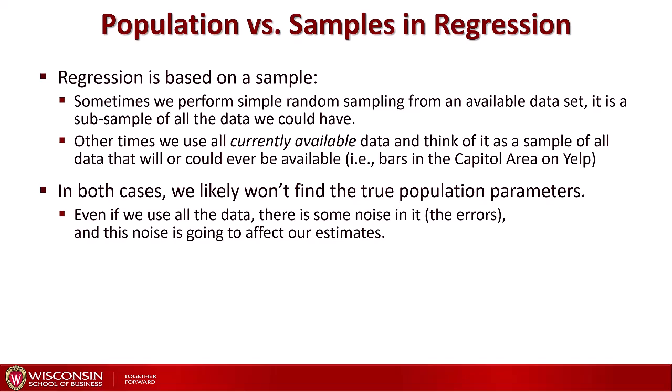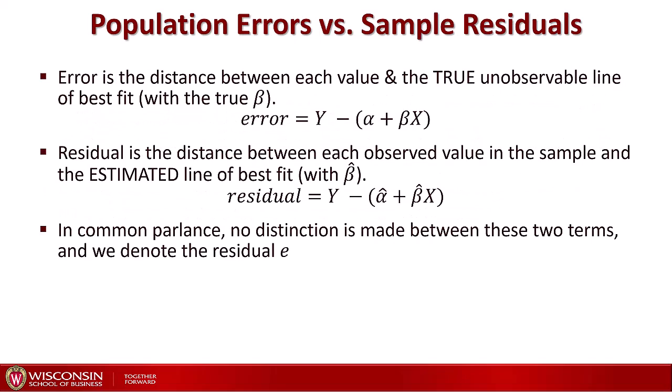In both cases, we likely won't find the true population parameters. Even if we use all the data, there is some noise in the data, the errors. And this noise is going to affect our estimates. Let's talk a little bit about this noise. There is a true relation in the population, so there is a true line of best fit.